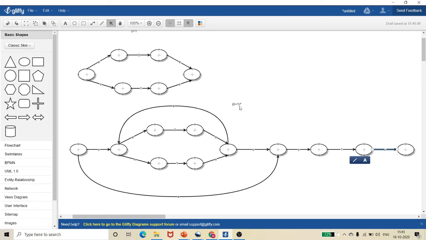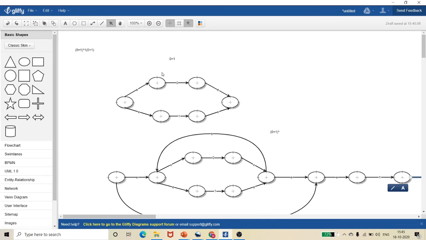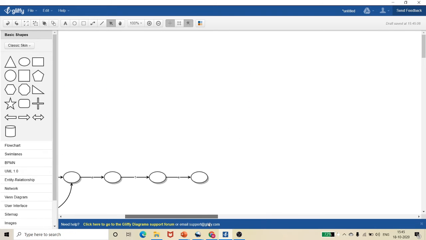Now 0 plus 1 the whole closure, this is simply 1, then comes my 0 plus 1. My equation is actually, then comes my 0 plus 1, this is my 0 plus 1. So let me copy it.